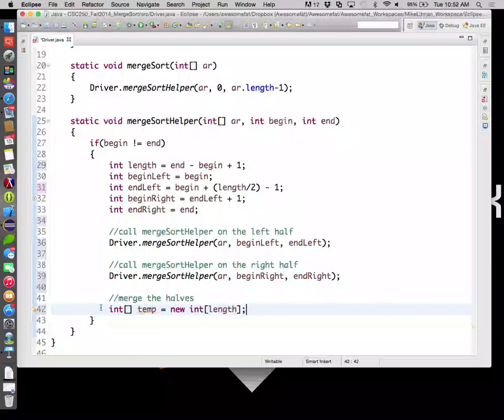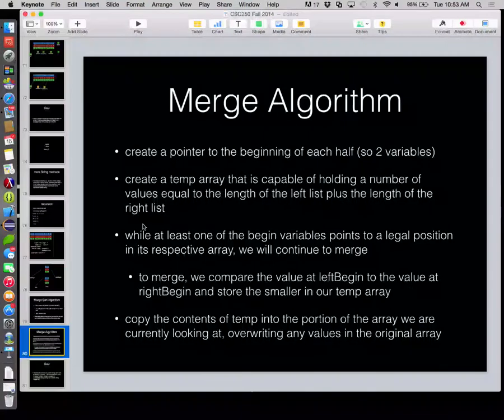All right, so we're going to create our temporary array. We're going to use that for doing the merging. Then, while at least one of the begin variables points to a legal position, we will continue to merge.